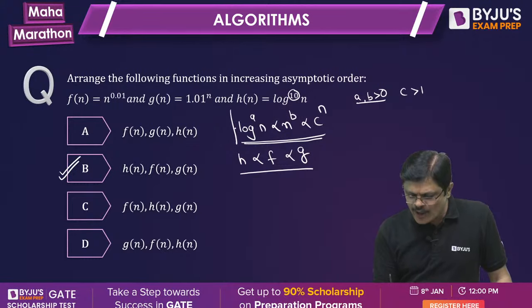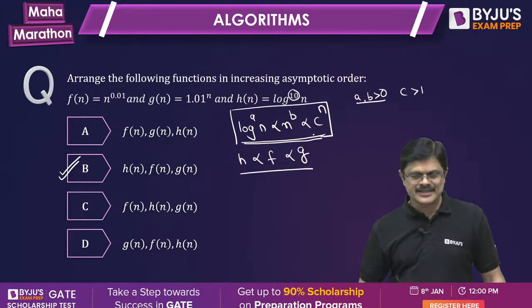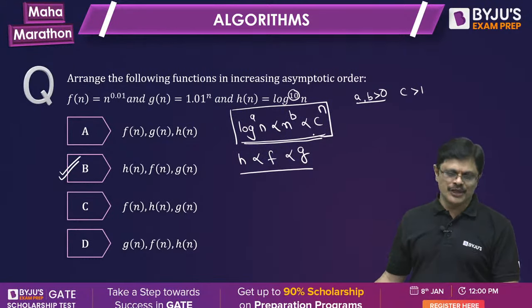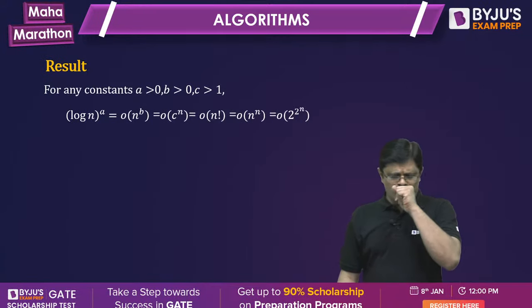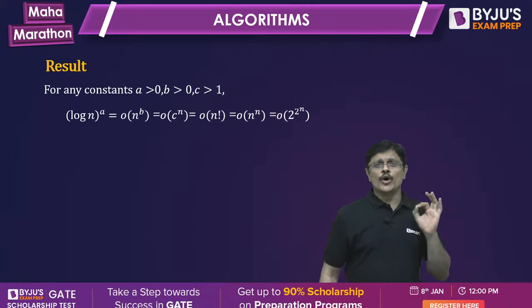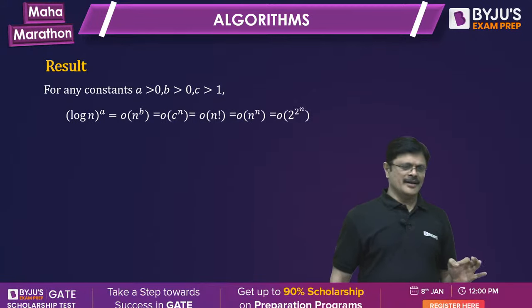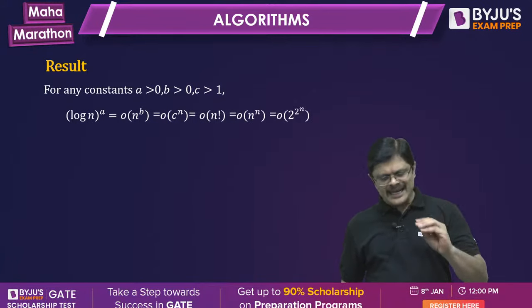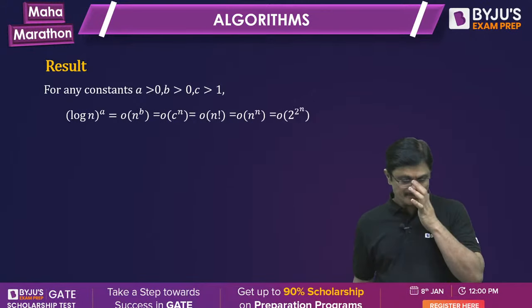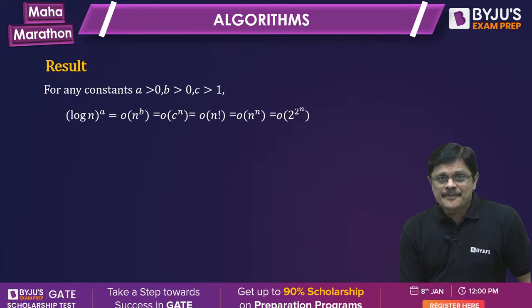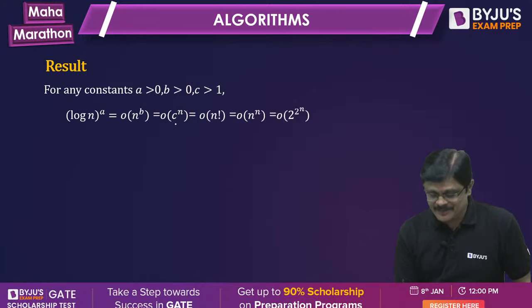See, this basic ordering one should know, my dear friends. If you do not know, quickly note it down. This is the most important ordering. Most of the questions can be answered with this ordering and a little common sense. Polylog, polynomial, exponential.